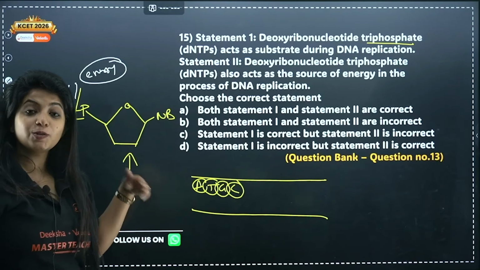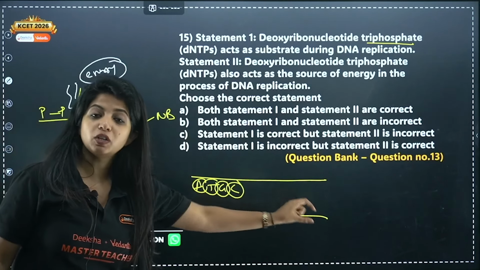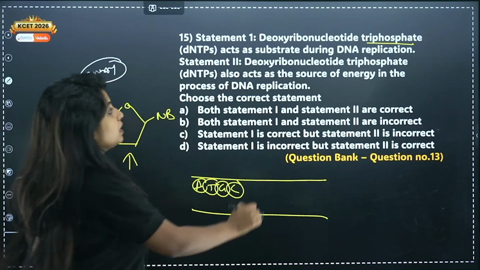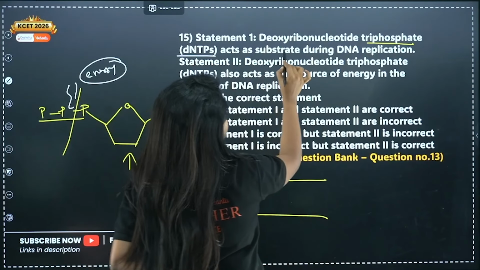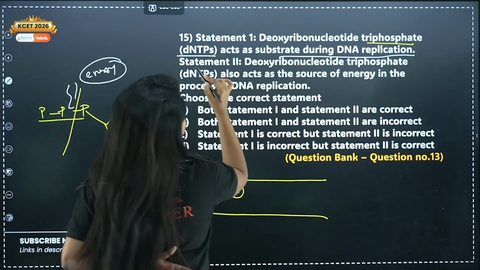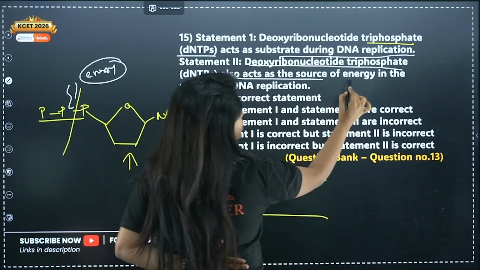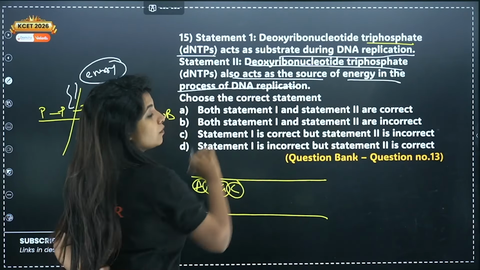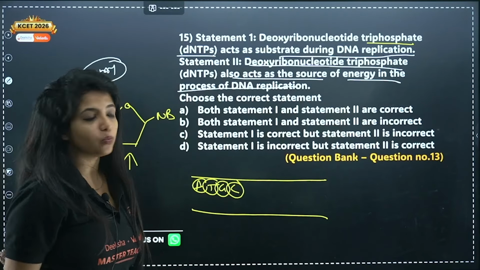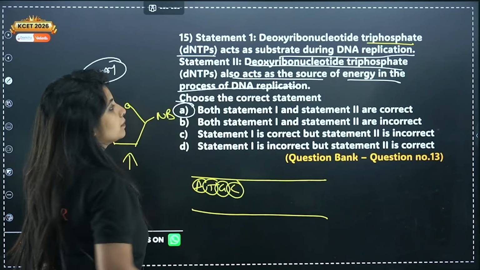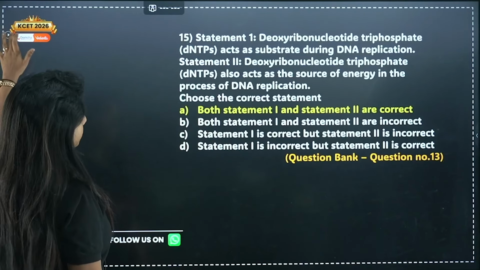With this energy, the bonds are formed between each nucleotide. So dNTPs act as substrate during DNA replication. Statement 2, deoxyribonucleotide triphosphate also acts as a source of energy in the process of DNA replication. Both the statements are correct. Both statement 1 and 2 would be correct. Got it? Yes, ma'am.